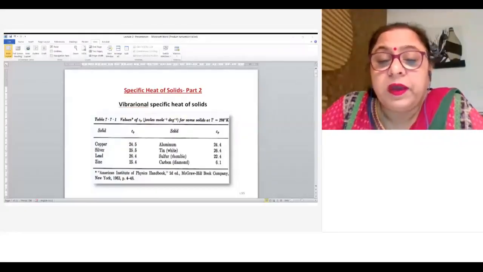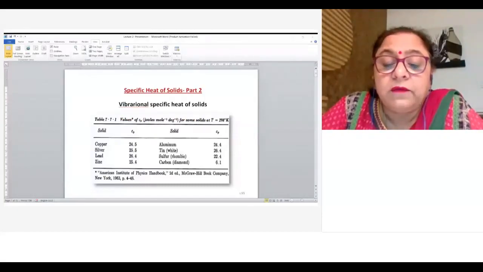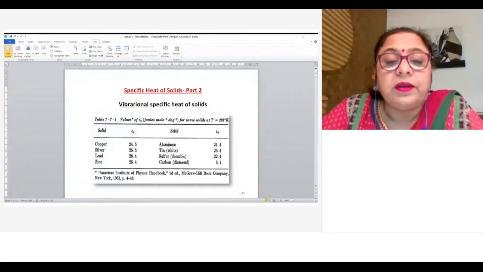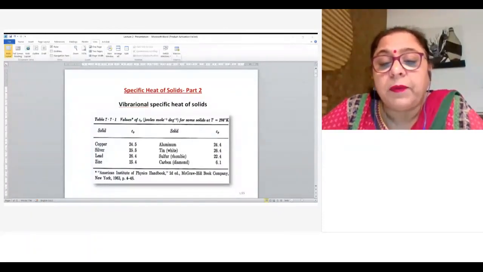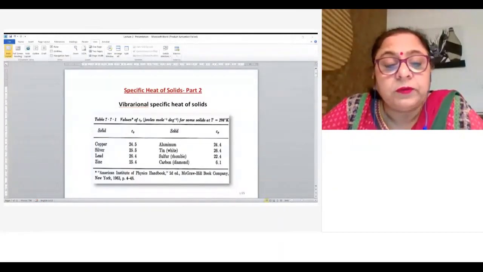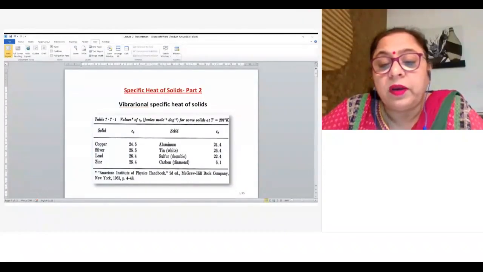देखिए, लास्ट पे हमने आपको बेसिकली बताया था कि what are the different theories for specific heat, and why calculation of specific heat is very very important, and how it is related with the first law of thermodynamics, with the energy of the system. तो बेसिकली अगर आपको हीट कैपेसिटी निकालनी है तो आपको सिस्टम की वाइब्रेशनल एनर्जी या लैटिस, अगर यहाँ पे हम बात कर रहे हैं वाइब्रेशनल कंट्रीब्यूशन ऑफ द हीट कैपेसिटी, so it will come from the vibrational modes, and the vibrational modes will give rise to vibrational energy, and the derivative of vibrational energy is the